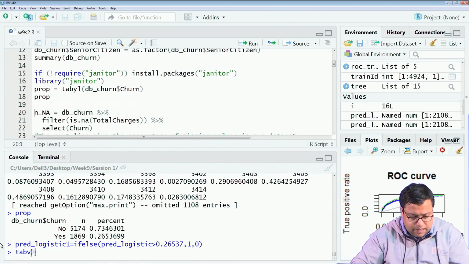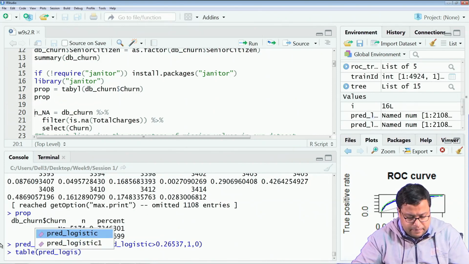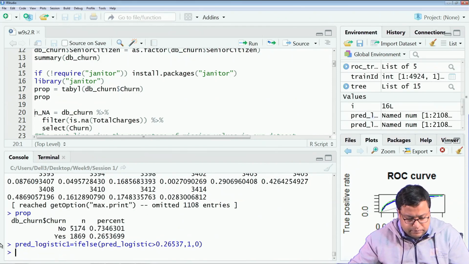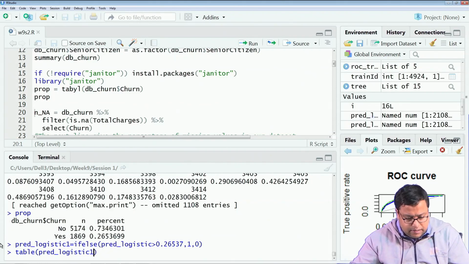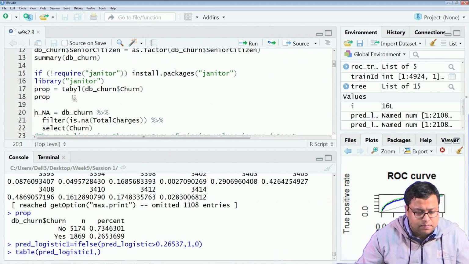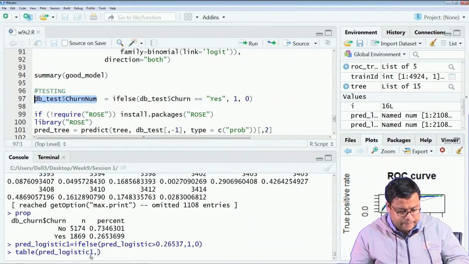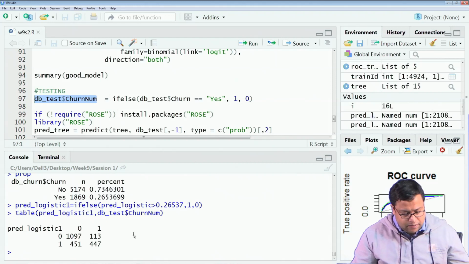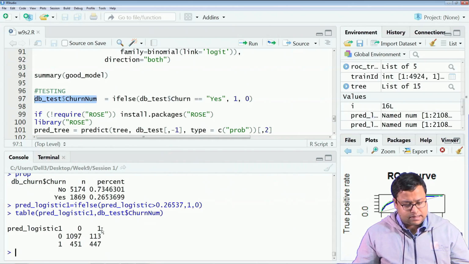So, I write table pred_logistic1, comma, and what is the other variable I am using, test$churn, and then run.